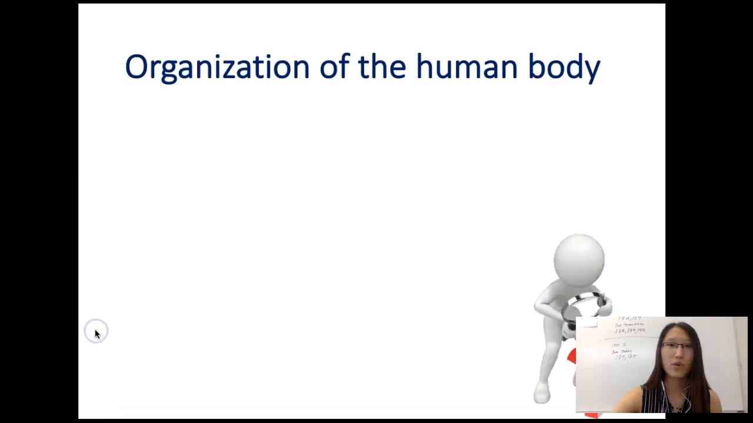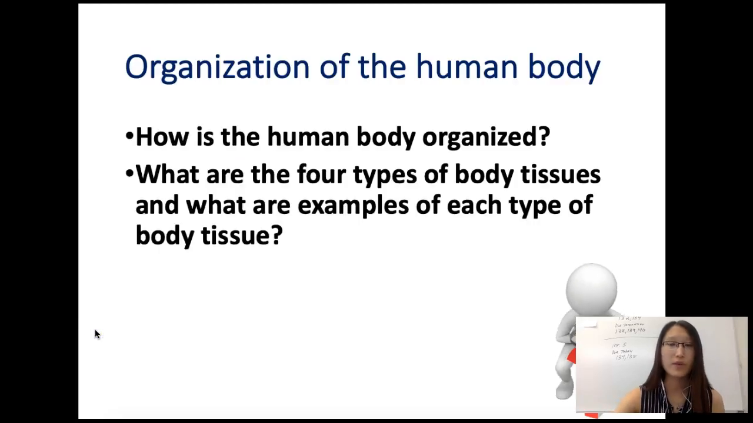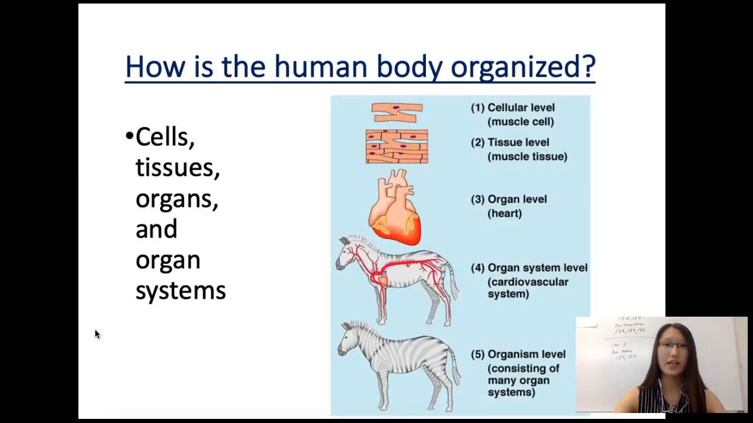Hello everyone, in this video we're going to talk about the human digestive system and secretory system. The first one that we want to talk about is the human body organization, which is cell, tissues, organ, and organ system, going from the smallest living part to the largest, which is an organism.